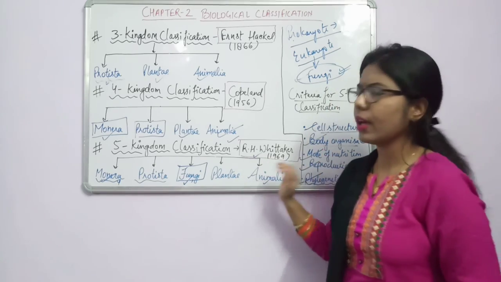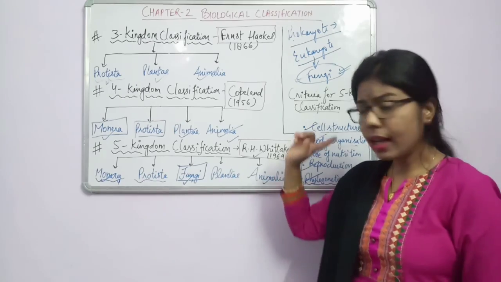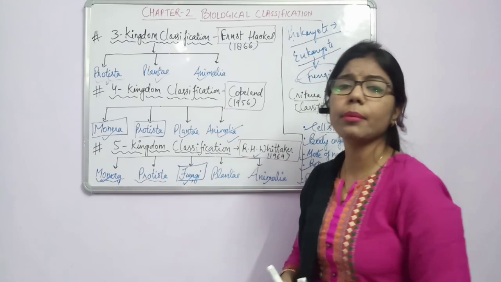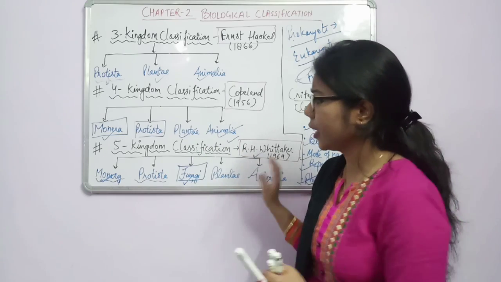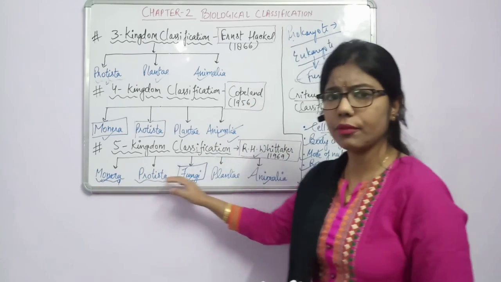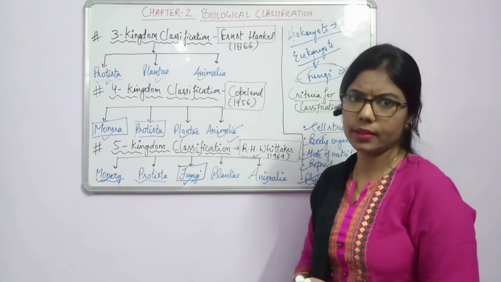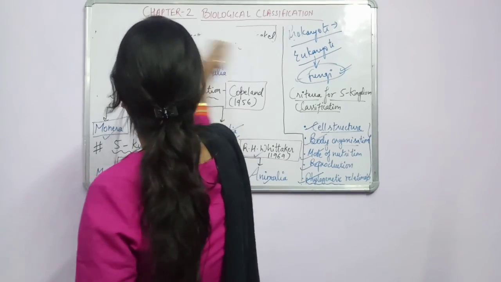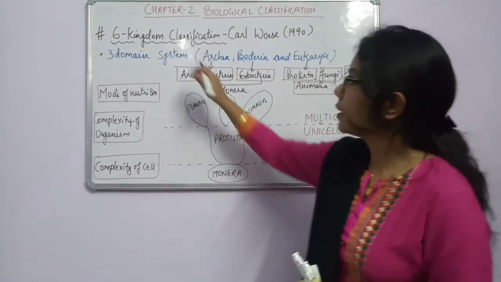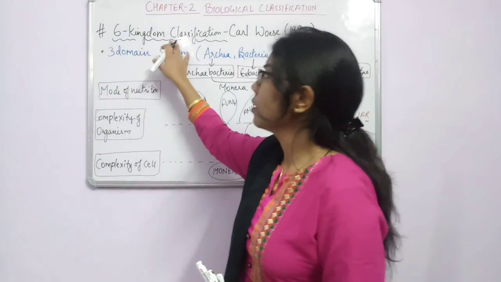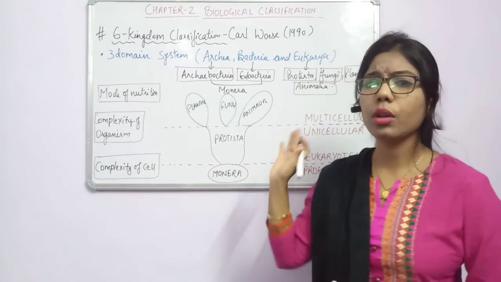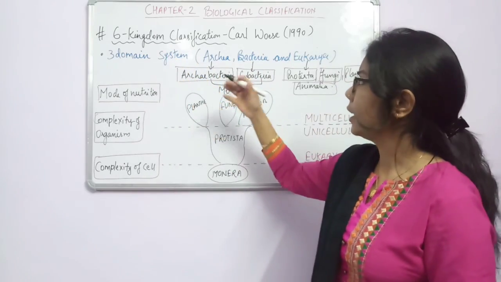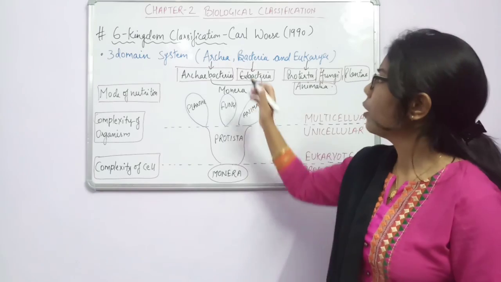Fine. Up to here we have done the 5 kingdom classification, but there is also a 6 kingdom classification. We will study the 6 kingdom classification. Nothing is changed. Only what they have done is they have classified into 3 domains. Okay. So here I will show you the 6 kingdom classification. In the 5 kingdom classification, we have classified into 5 kingdoms. In the 6 kingdom, what will happen? There will be addition of one more kingdom.